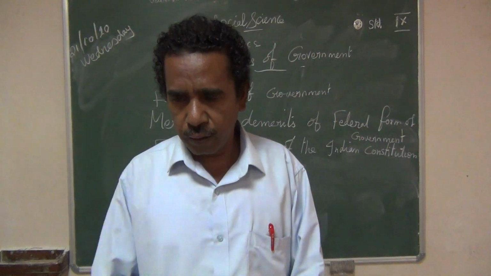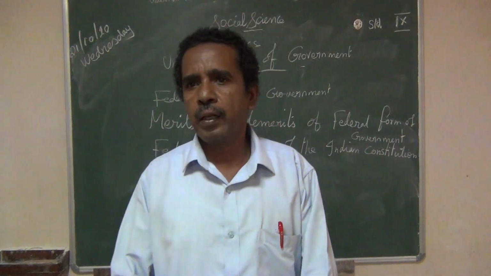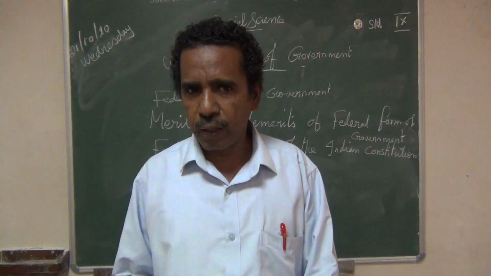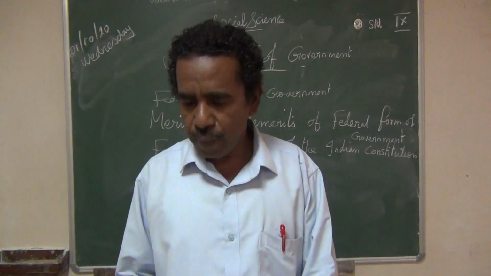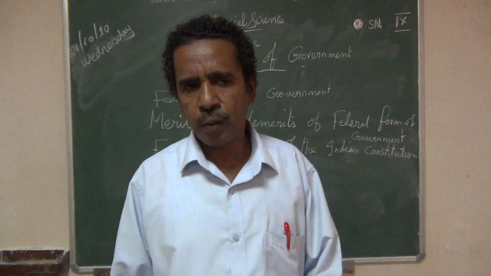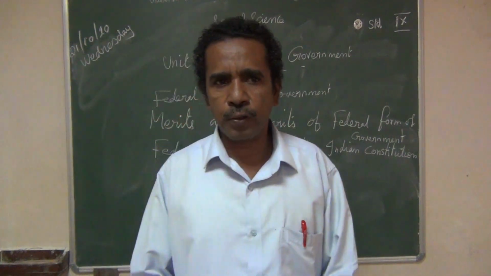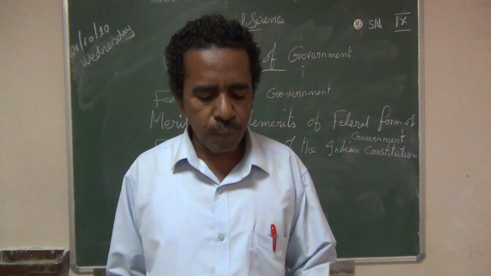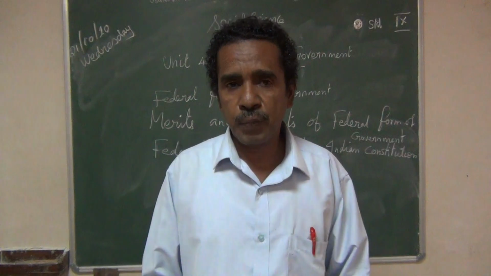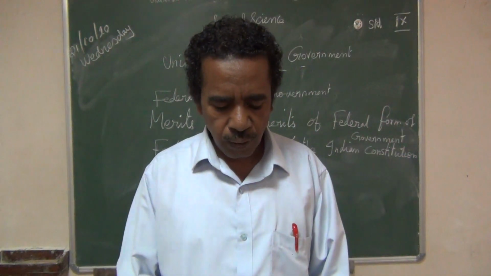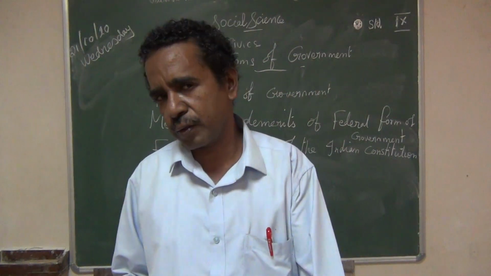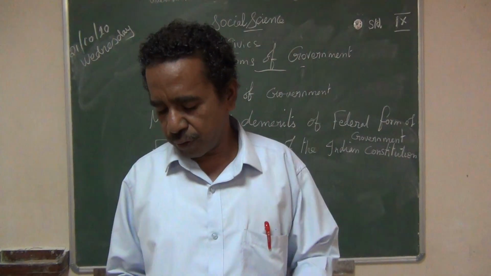Independent judiciary. The Indian Constitution says about the independent judiciary. It is a separate organ. Bicameralism. In the Indian central government, there are two houses of parliament, Lok Sabha and Rajya Sabha. Lok Sabha is the upper house, Rajya Sabha is the lower house. Lok Sabha members are elected members. Rajya Sabha members are not elected members, they are nominated members. Like this, bicameral. These are all the federal features of the Indian Constitution.